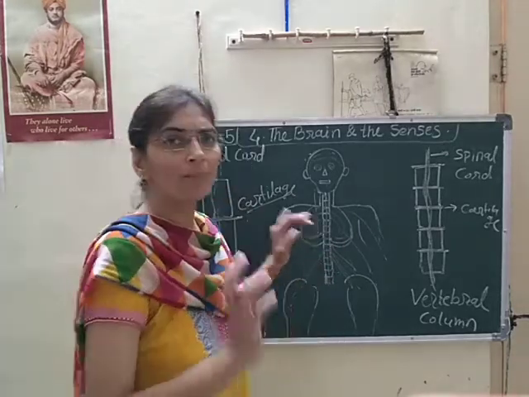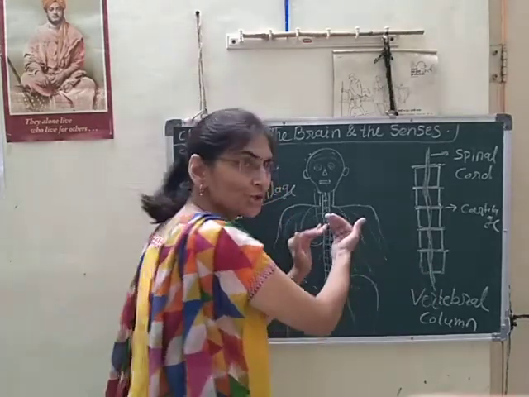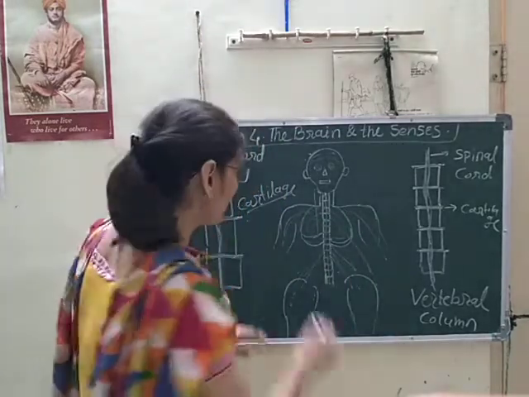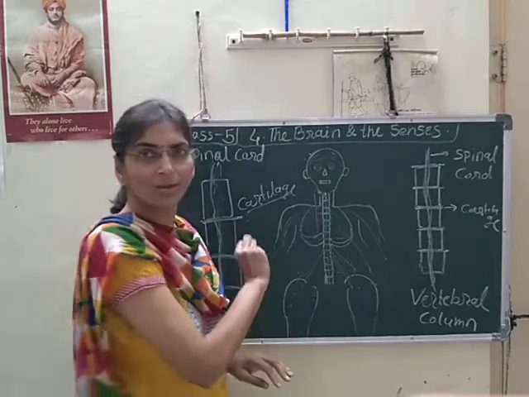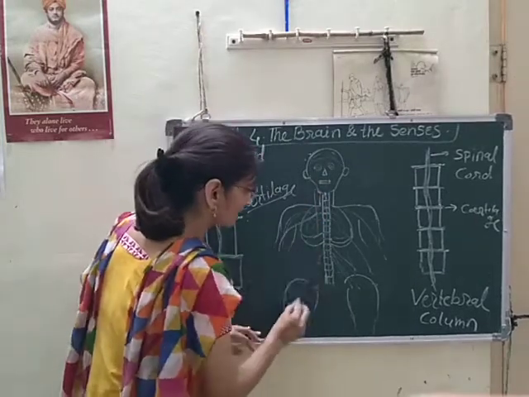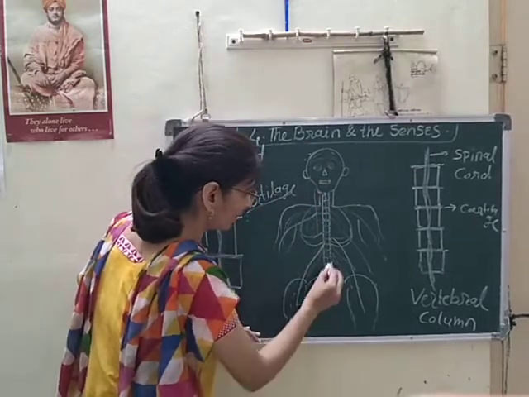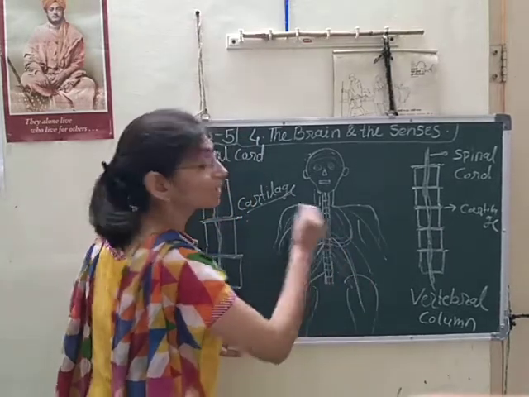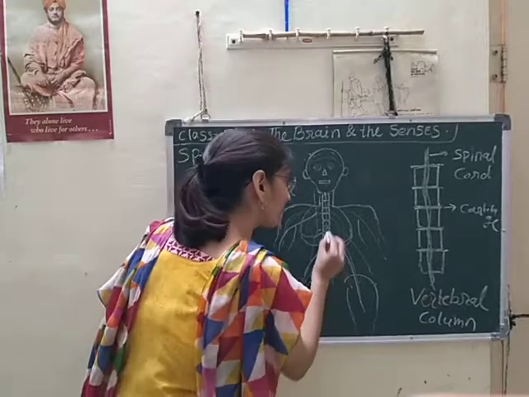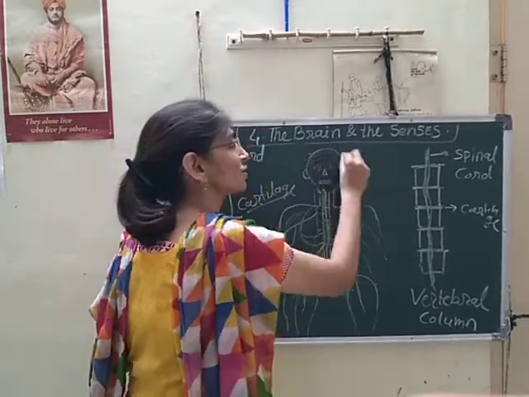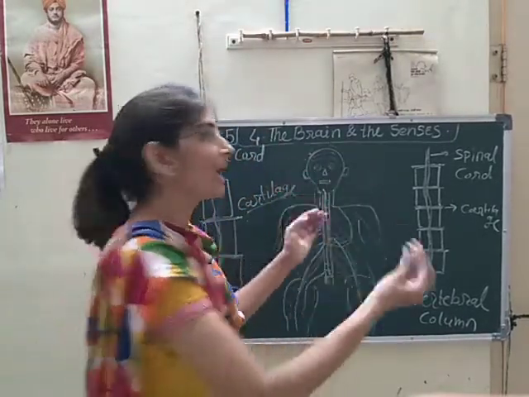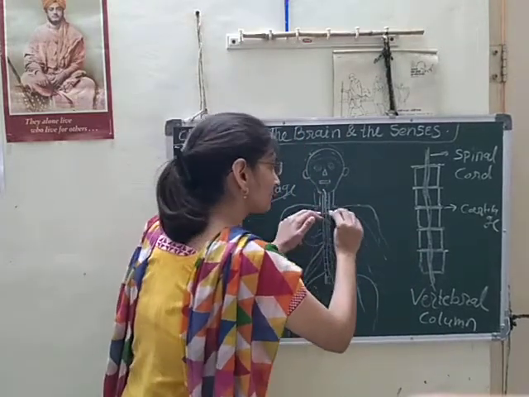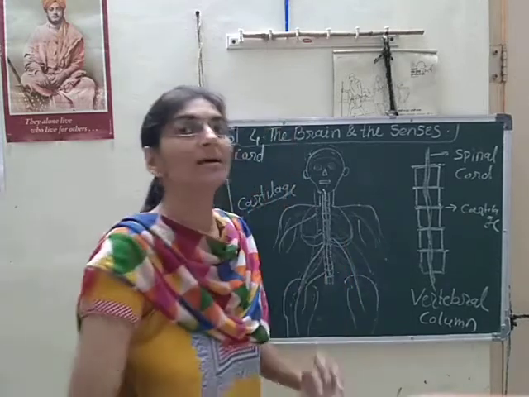And our body at first gives message to spinal cord. Body से message पहले कहाँ जाएंगे? यहाँ से डायरेक्ट ब्रेन तक तो कोई कनेक्शन नहीं होता है, तो बॉडी पार्ट से ये नर्व्स कहाँ तक जाती है पूरी की पूरी? Where it will reach to the spinal cord, then the spinal cord will give message to the brain, and then the brain will give the message to spinal cord, and the spinal cord will give message to the brain.